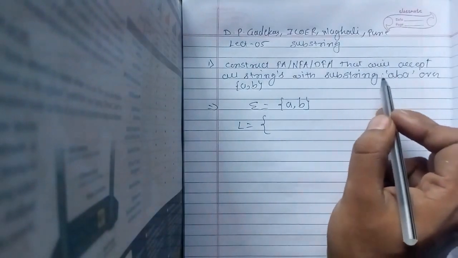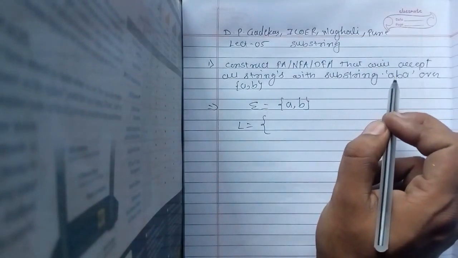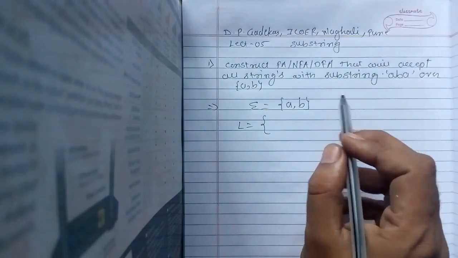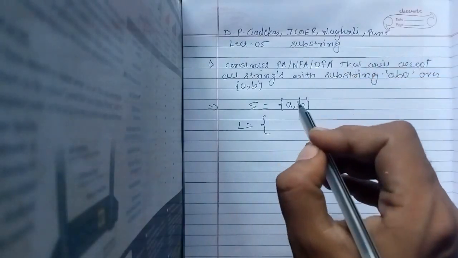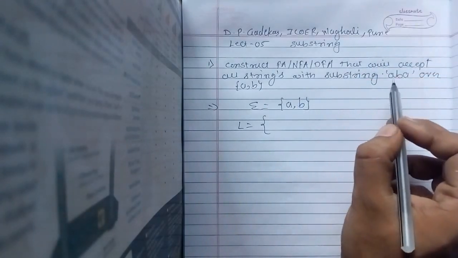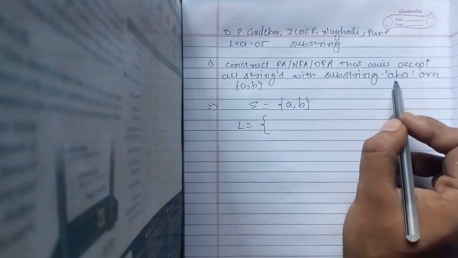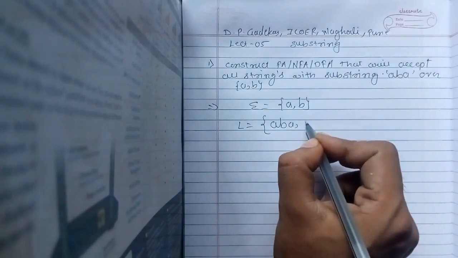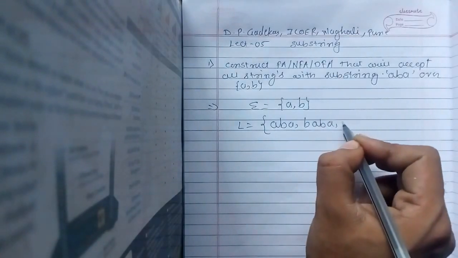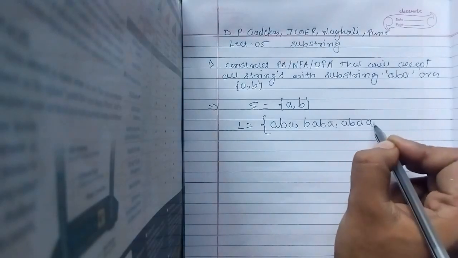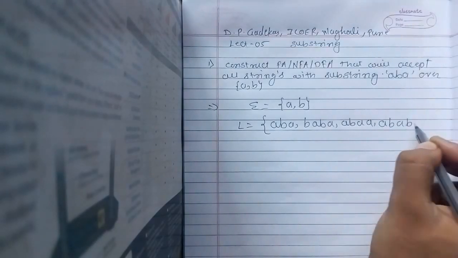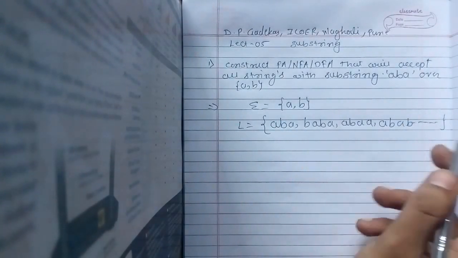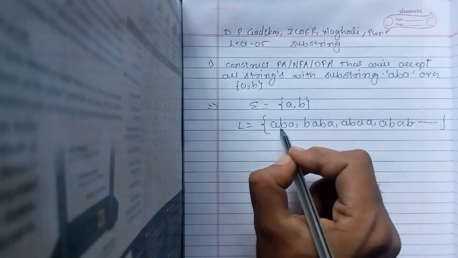Now what exactly is the substring ABA? It means this string ABA could be present anywhere in the string. It could be at the start, it could be at the end, or it could be in the middle. That doesn't matter. The only thing is, every string should contain ABA, correct? So what is the shortest string? The shortest string is ABA. Then I can have BABA, then ABAA, then ABAB, anything. You will have lots of strings. Write down a few of them. Okay, now let's start. The shortest is ABA.